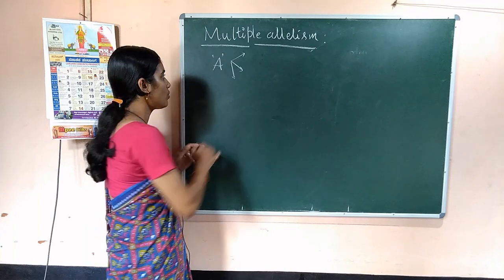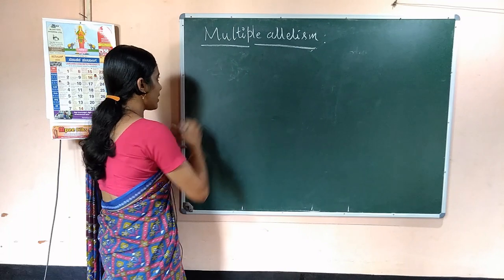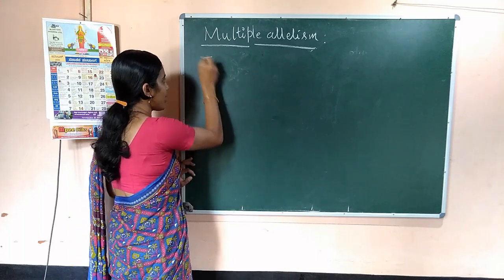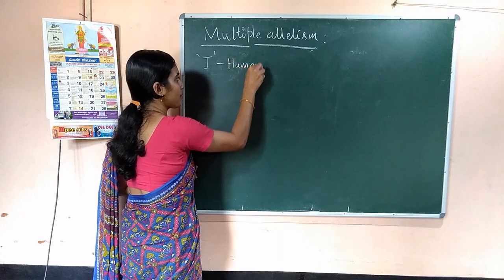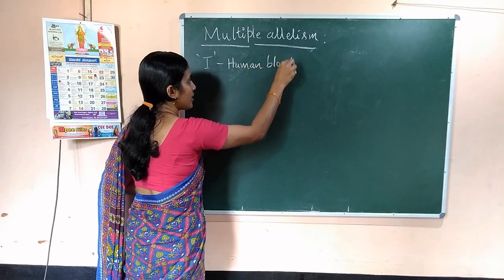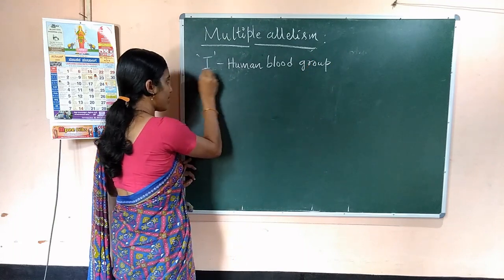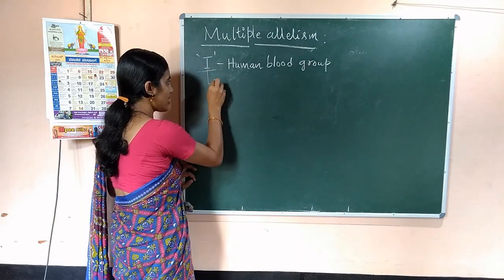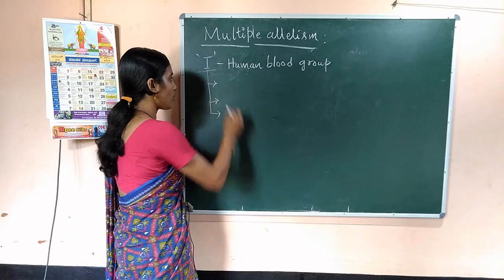A very good example, which we already discussed, is the gene I controlling the human blood group. The gene that controls the human blood group is I. And this I gene has 3 allelic forms, right? What are those?